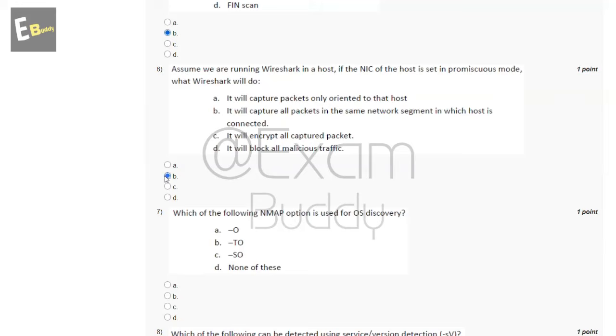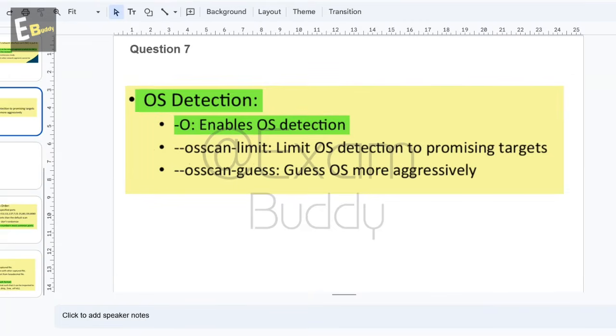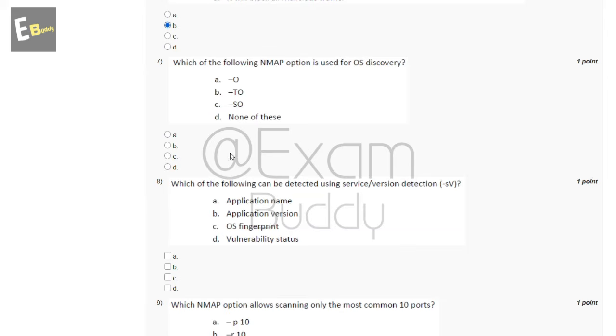Now the seventh question is: which of the following Nmap options is used for OS discovery? So these are the options, and now let's check the answer of our seventh question. OS detection: -O enables OS detection. So the answer of our seventh question is A.